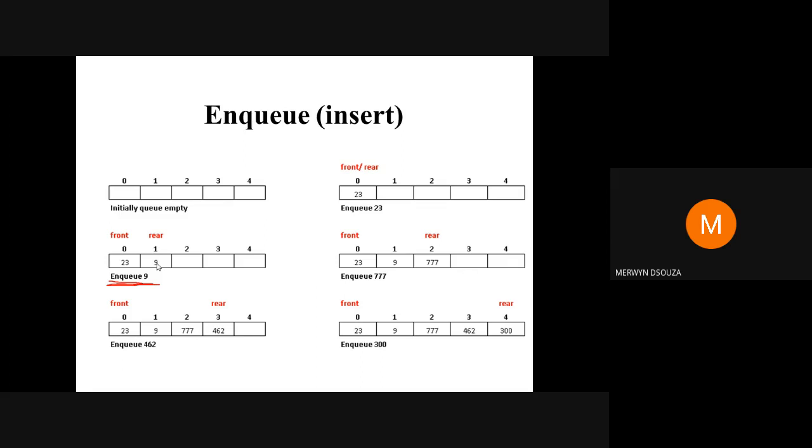Now I will ask you one question. What is the value of Q front? You can write your answers in the chat. What is the value of Q front in this diagram now?